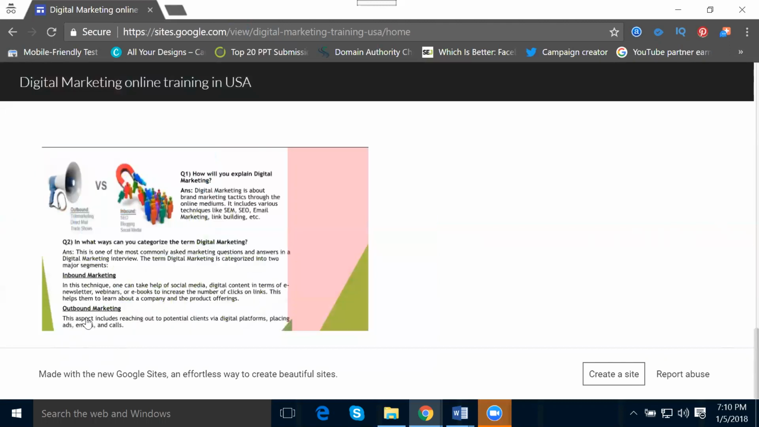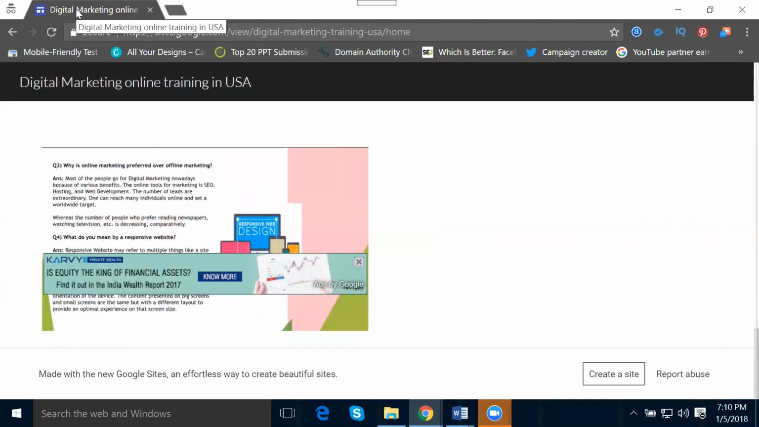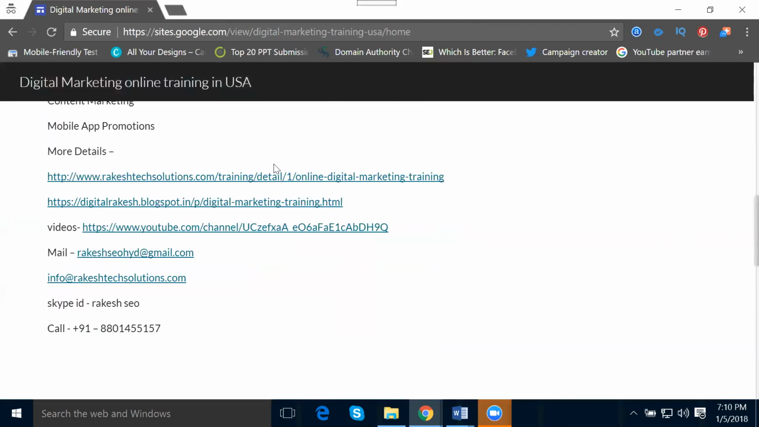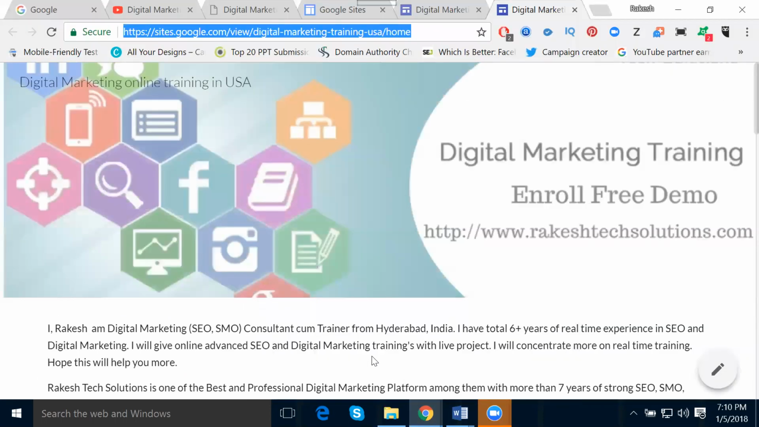So this is the way we can promote the keyword using the classic site and the new site. Look here, my keyword: digital marketing online training US. You can change the title to my company name also. Digital marketing online training US iPhone Rakesh Solutions. So clear? This is the way to create your new site and the classic site. We are creating this for your website promotion using Google Sites. That is called site.google.com.